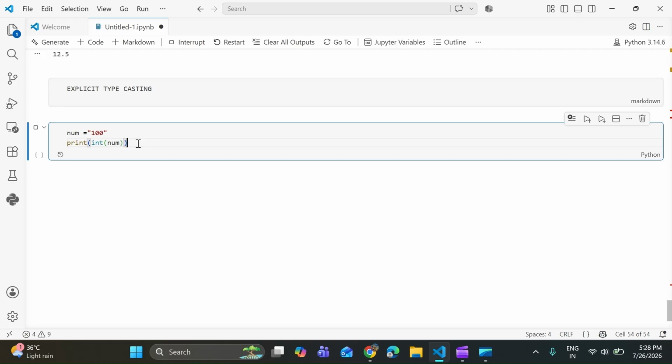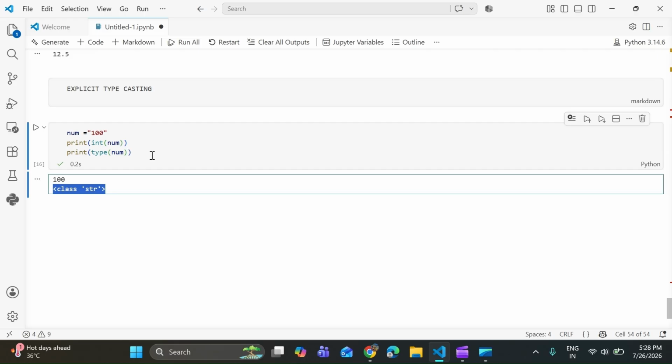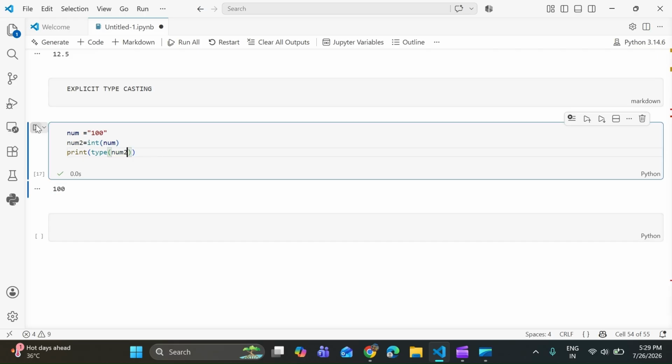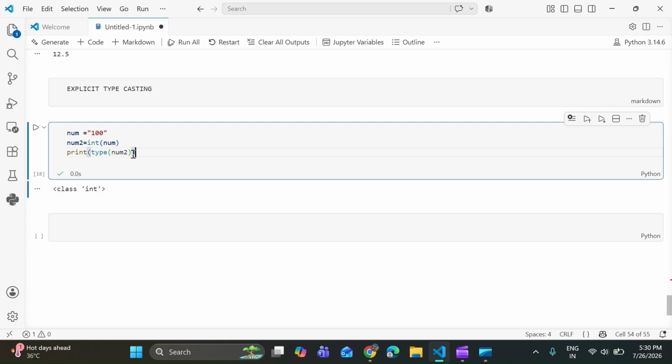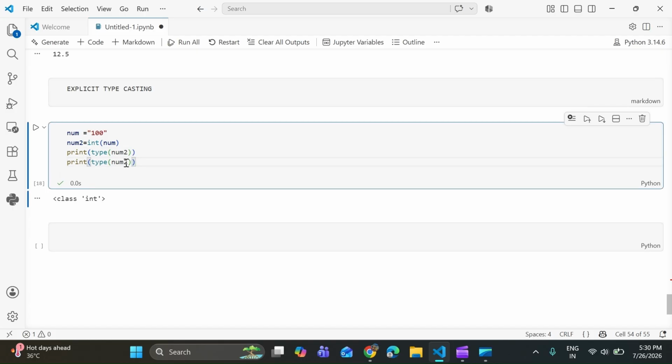Output will be 100. Let's check the type of this. We need to store it in a different variable. If we check type of num, it is string.